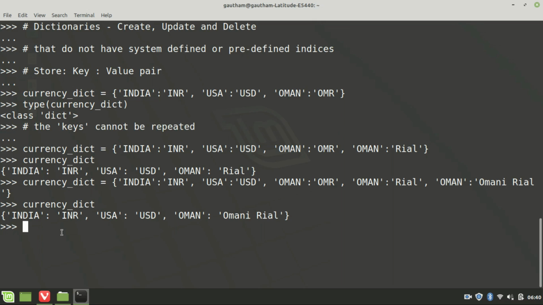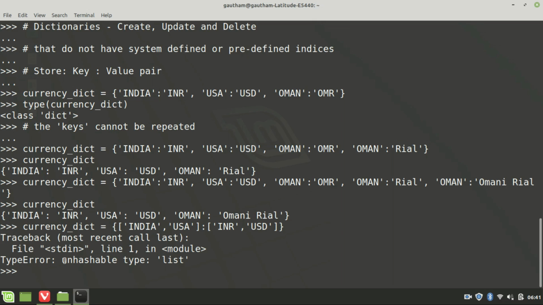Alright, now let us try to create a dictionary with a list of countries as keys: India, USA, with values containing again lists of their subsequent currencies. Okay, but this will throw an error.